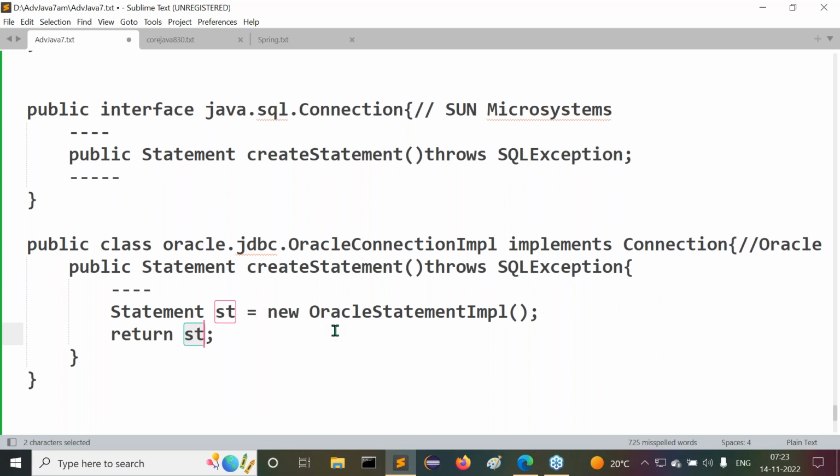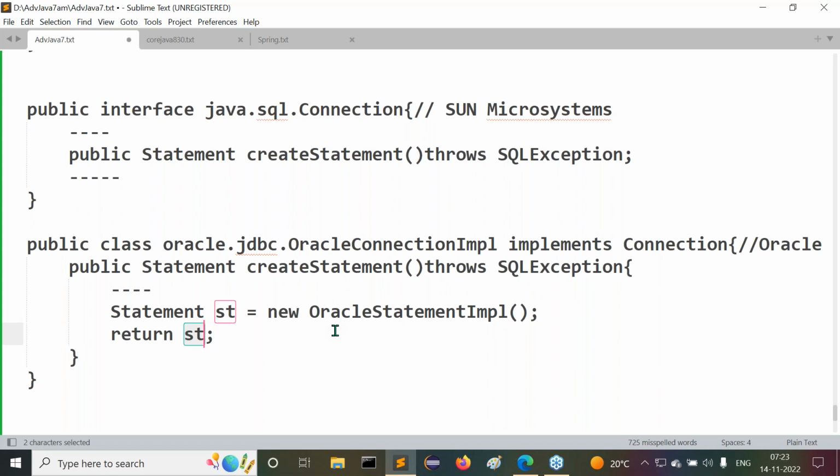That's an implementation class of the connection interface. In general terminology, we can say connection object, instead of saying connection interface's implementation class object. Connection object. Yes, sir, got my point or not?